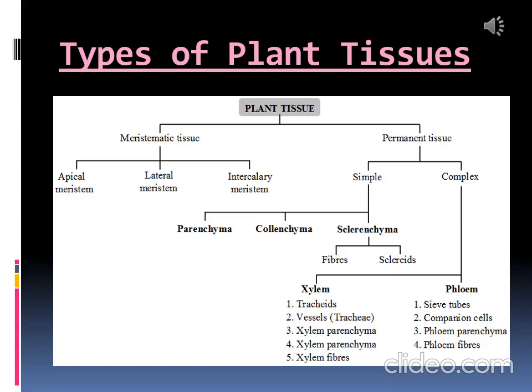Permanent tissue is also divided into two types, simple and complex. Simple permanent tissue is of three types, parenchyma, collenchyma and sclerenchyma, according to the nature of the cells present in it. And complex permanent tissue is divided into two, xylem and phloem, according to their cell function. So these are the types of plant tissues which we have to study.